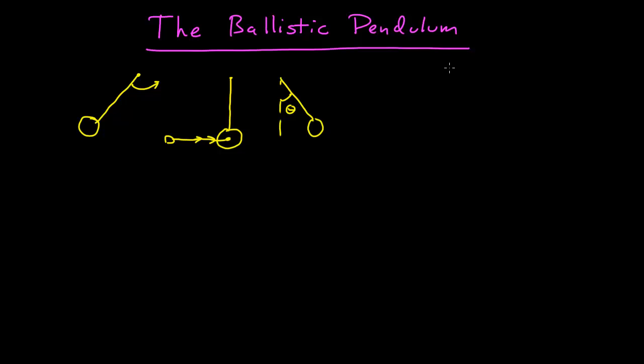Or you might have the pendulum released at some angle theta, come down and hit something, and then you need to find what happens to the pendulum, what happens to the mass, or who knows what. So the ballistic pendulum involves a pendulum that swings and some sort of collision.